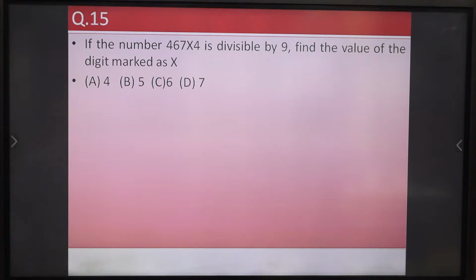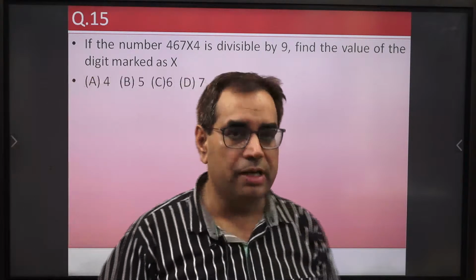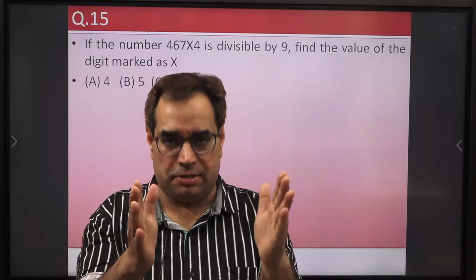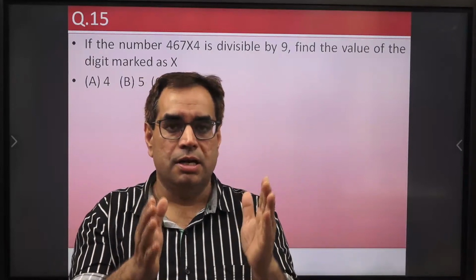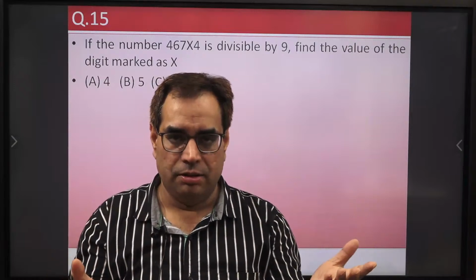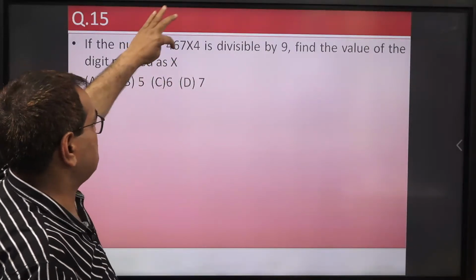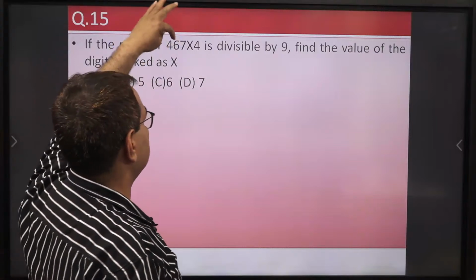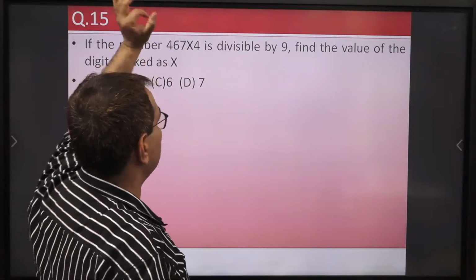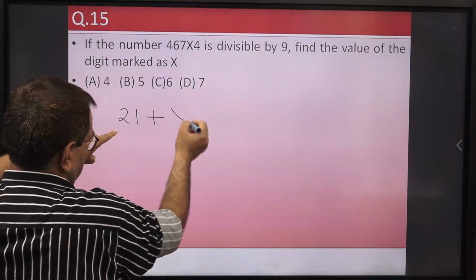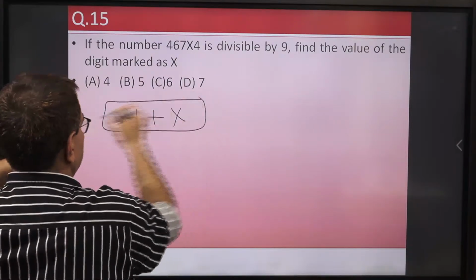Just recall, a number is said to be divisible by 9 if the sum of digits of the number is divisible by 9. This is the rule. Okay, so we add the digits. So 6 plus 4 is 10, plus 7 is 17, plus 4 is 21, plus x. So we have 21 plus x. This is the sum of digits.